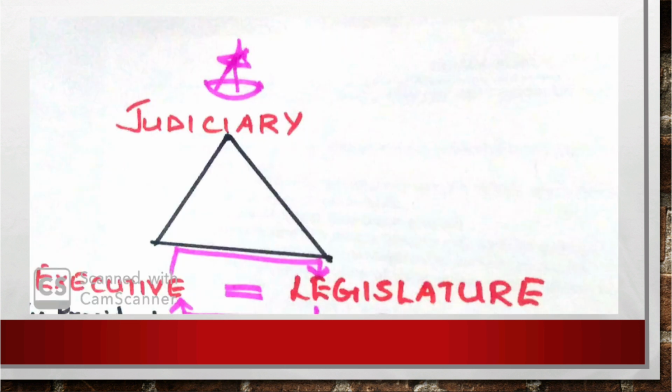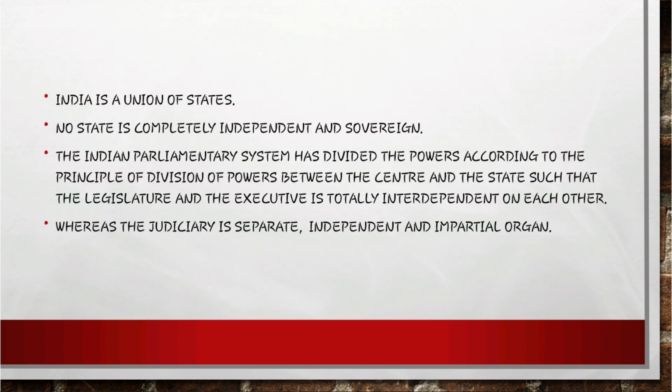Now, India is a union of states. No state is completely independent and sovereign. The Indian parliamentary system has divided the powers according to the principle of division of powers between the center and the state, such that the legislature and the executive are totally interdependent on each other. Look at the triangle. Judiciary at the top, and executive and legislature are totally interdependent on each other. They are depending on each other.